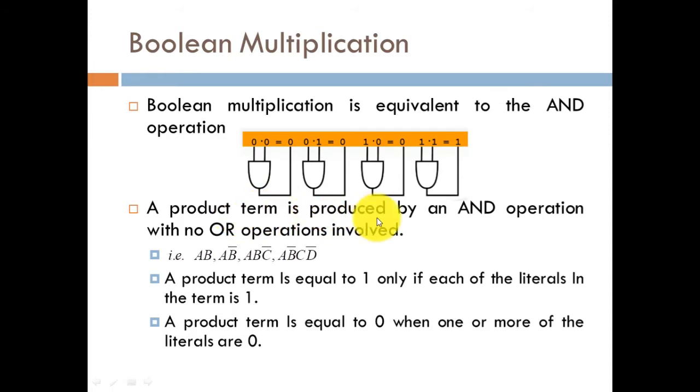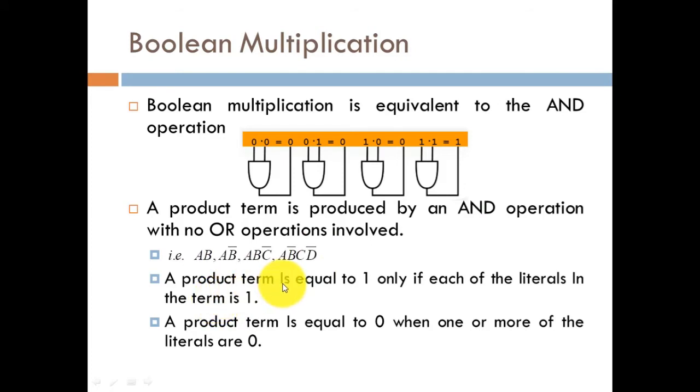So the product term is produced by an AND operation with no OR operations involved. Here also, since we have to produce a multiplication operation, we can produce it without the involvement of any addition operation, or you could say OR operations. Examples of Boolean multiplication would be AB, or AB bar, or ABC bar, or AB bar C D bar. These are all examples of Boolean multiplication.